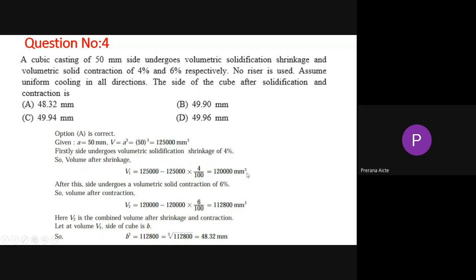After this, the side undergoes a volumetric solid contraction of 6%.